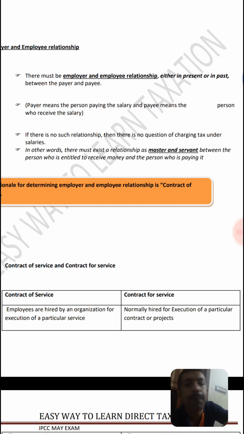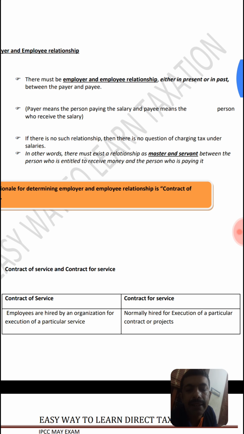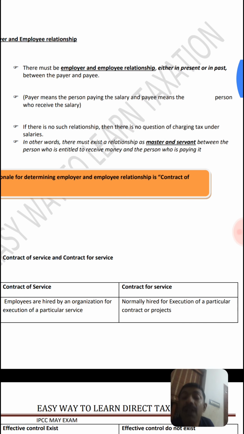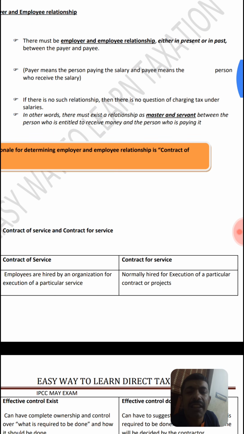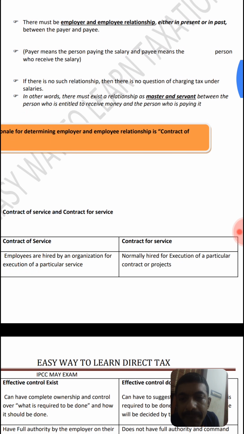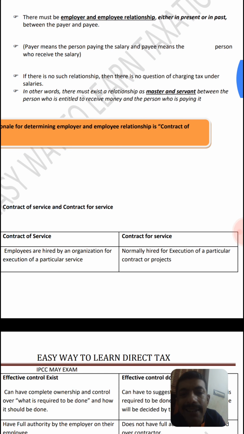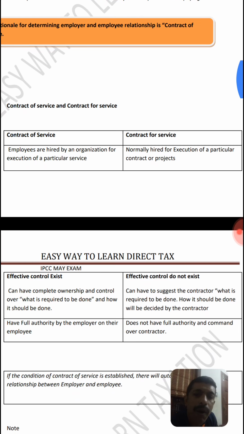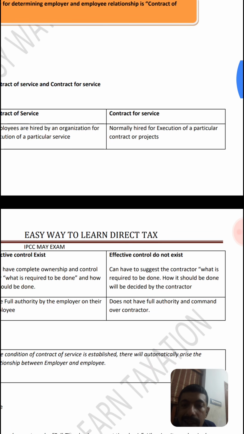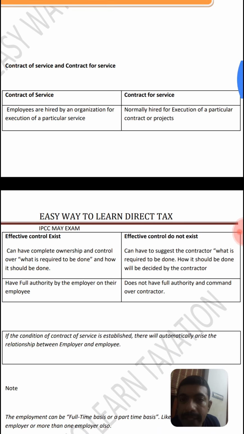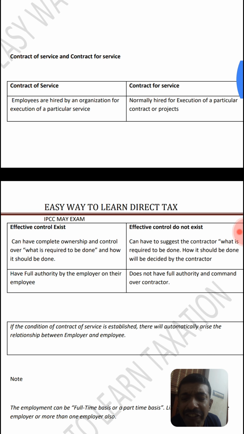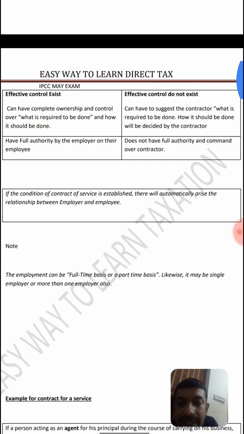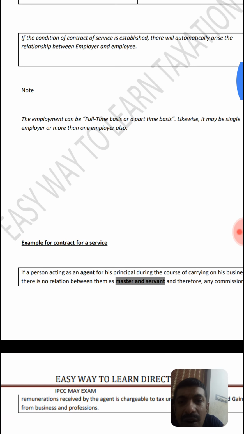It is a byproduct of the relationship. The relationship has a product, and that product is contract of service, where the employer dominates with respect to what has to be done and in what manner it has to be done. Then the difference between contract of service and contract for service is mainly based on effective control. In one case effective control exists, and in the second case effective control does not exist.